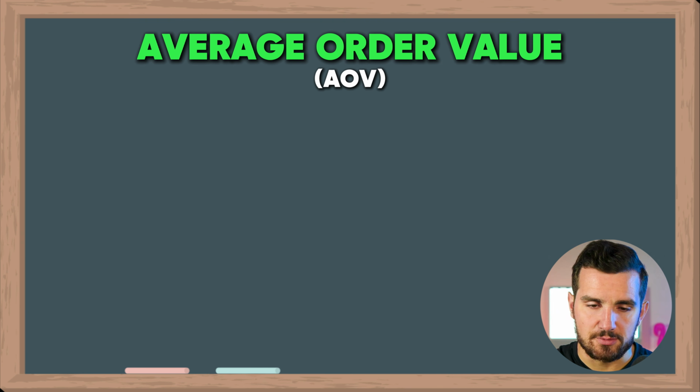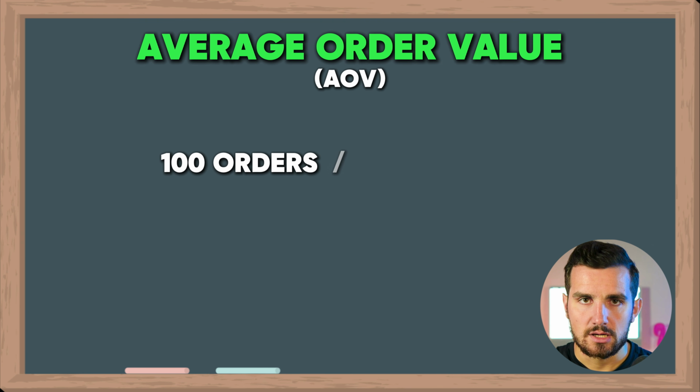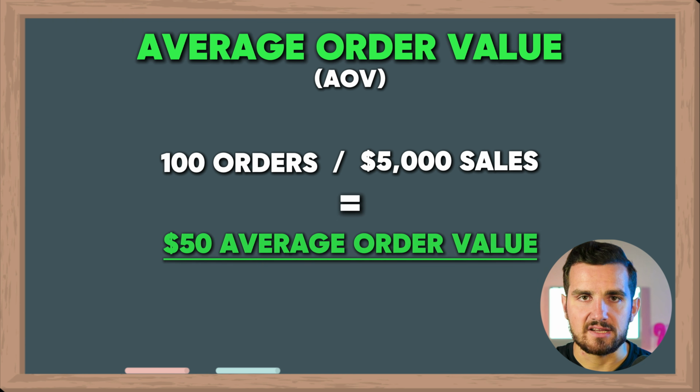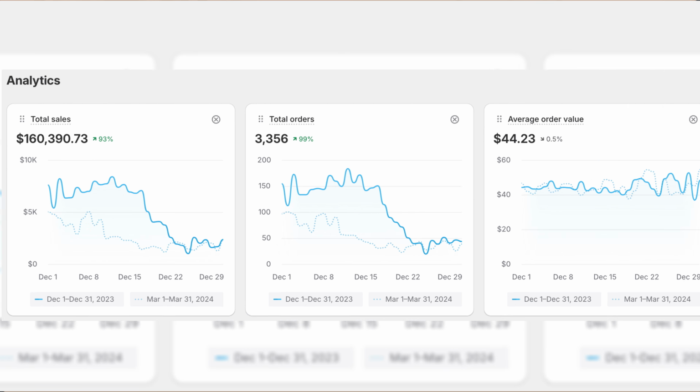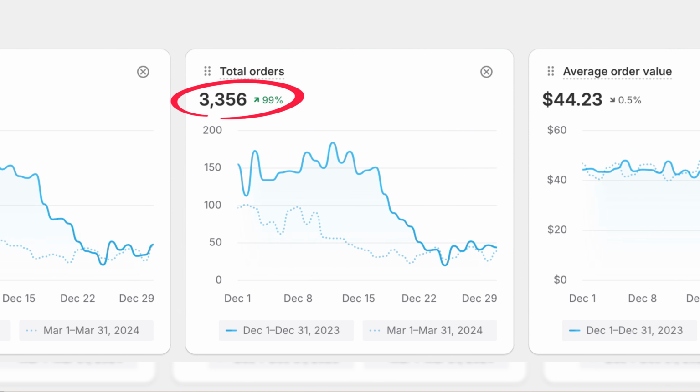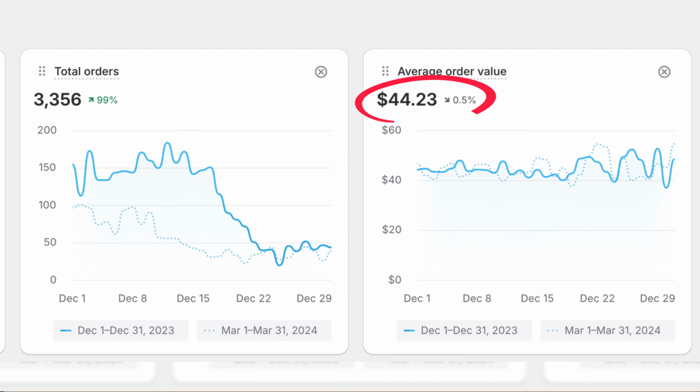And then our average order value is how much the average customer is spending with us. To give an easy example, if we had 100 orders and we had $5,000 in sales, that would mean we had a $50 average order value. So for example, in December, we had $160,000 in sales, 3,356 orders, which dividing 160,000 by 3,300 gives us a $44 average order value.